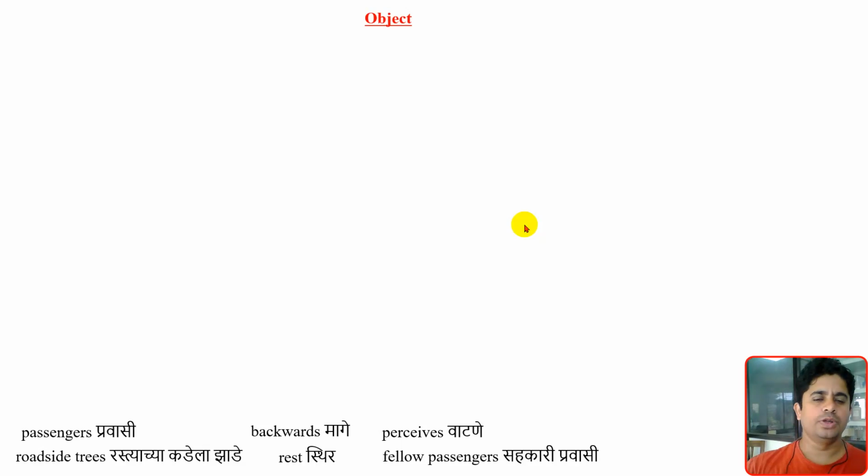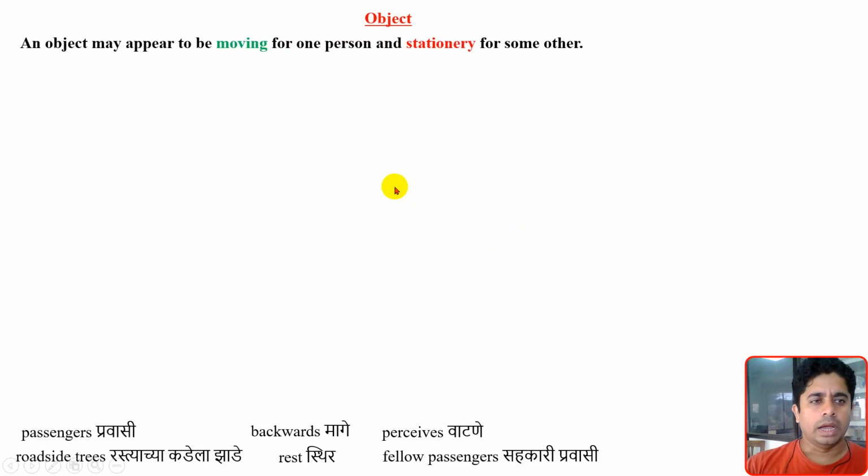Hello everyone, in this video we will discuss about object. An object may appear to be moving for one person and stationary for some other person. There is one object, one person looking at the object, he feels that object is moving. And for the same object, a different person looking at it feels that object is stationary. Object is common, but the perspective towards looking at that object is different for different people.